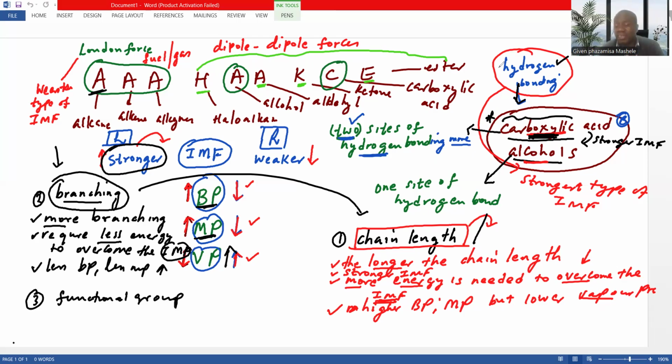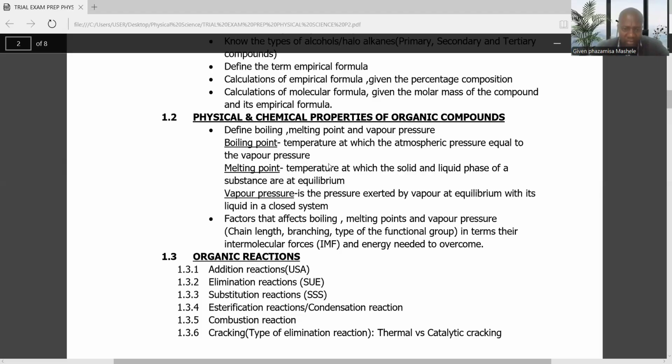So this is one of the things you need to understand when you are dealing with physical properties of organic compounds, ladies and gentlemen. Once you understand what I just explained, you're not going to have a problem answering questions on physical properties of organic compounds. So make sure that you familiarize yourself with that.